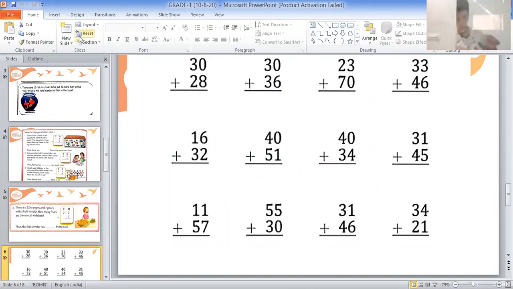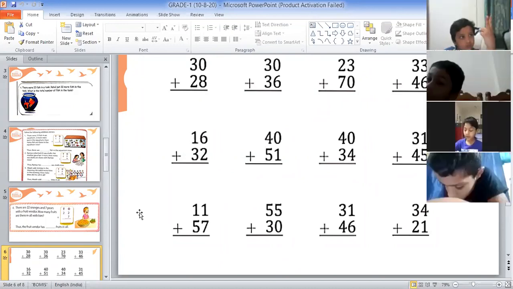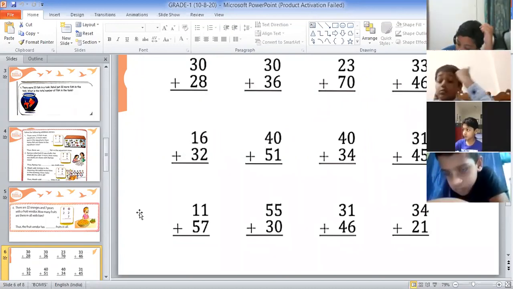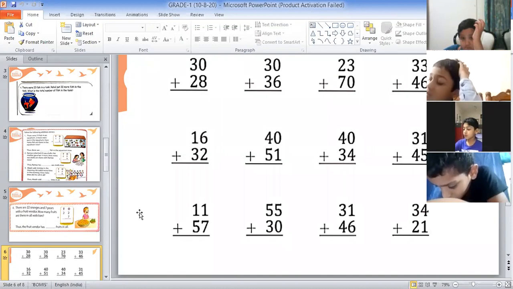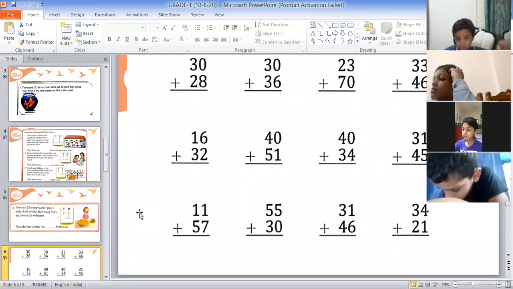Yes, children, again I'm repeating, just note down the first 8 questions. That is, you have to note down till here. The last one should be 31 plus 45. You can solve these questions later on. Just note down these questions. Hanvik, first please note down these questions.